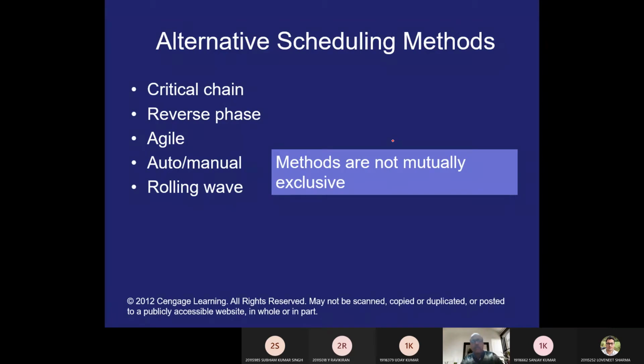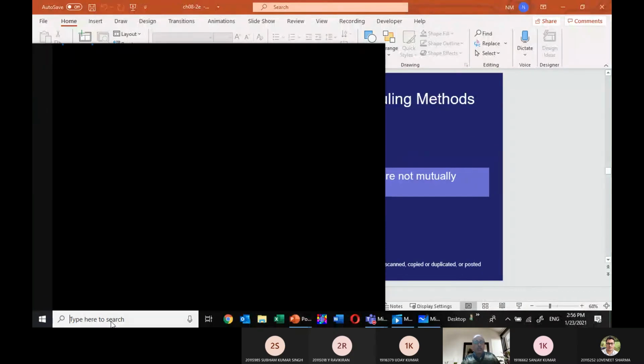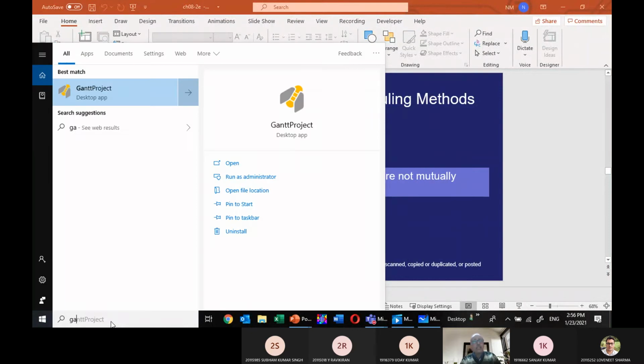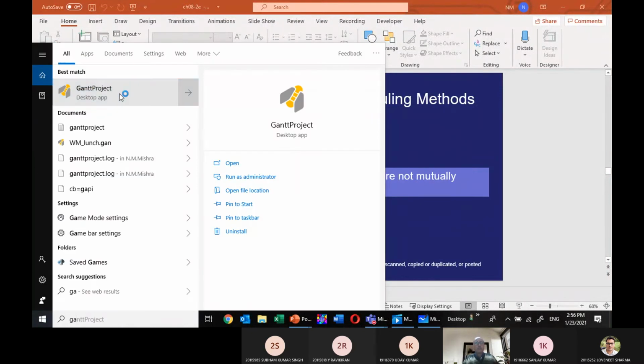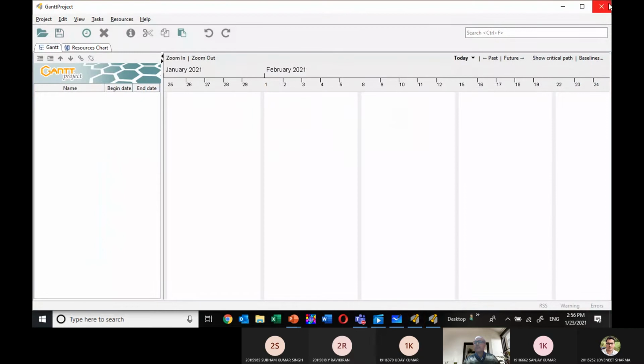Now I am coming to the GanttProject software, where I will demonstrate how you can add the resources. All of you please open GanttProject, and the same exercise you have already done. Can all of you see here?